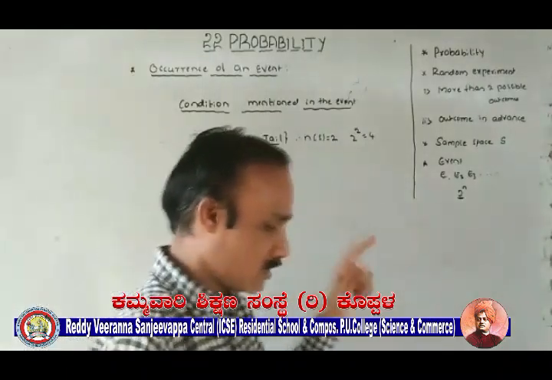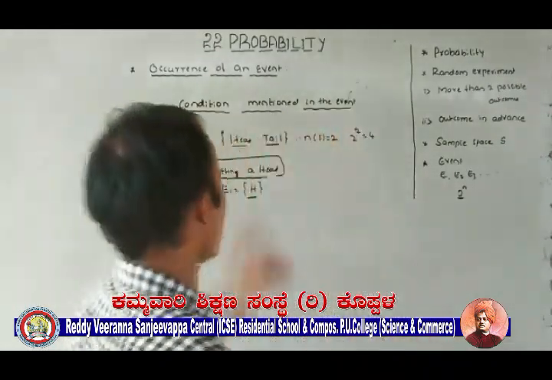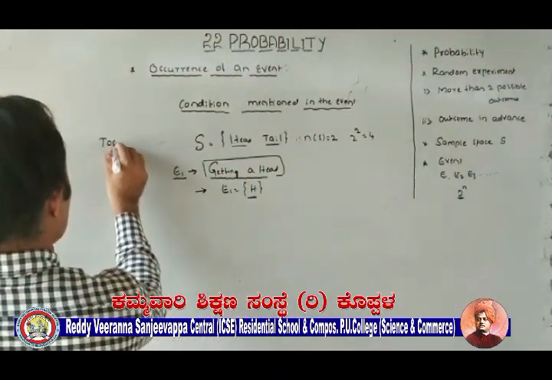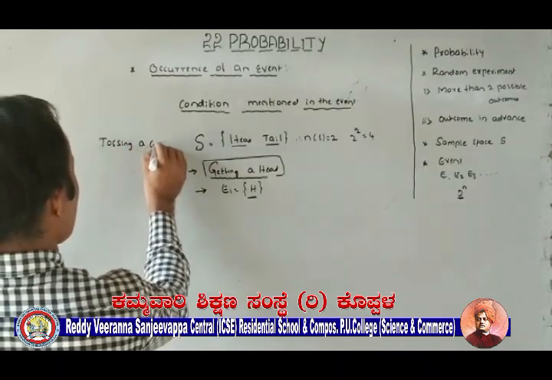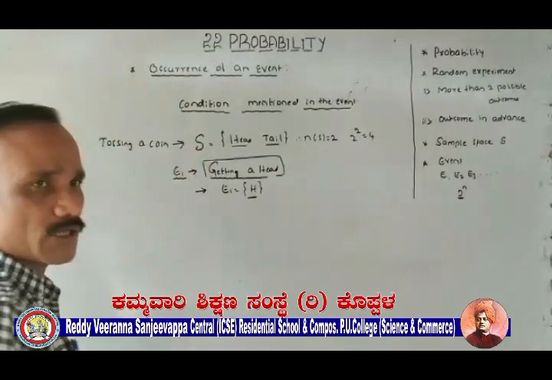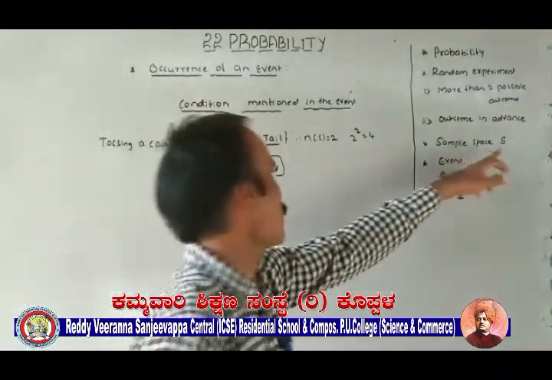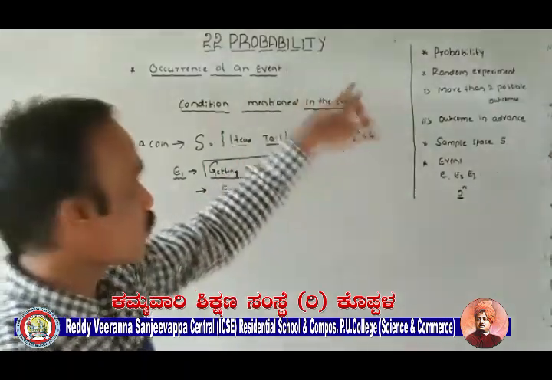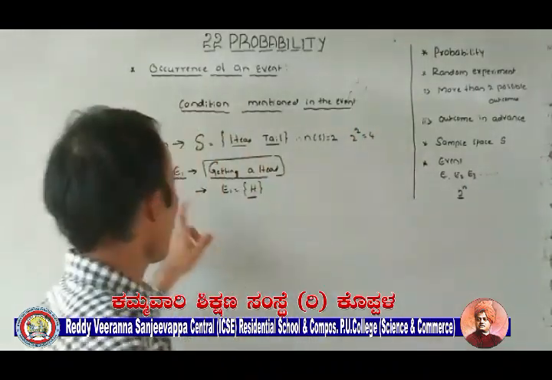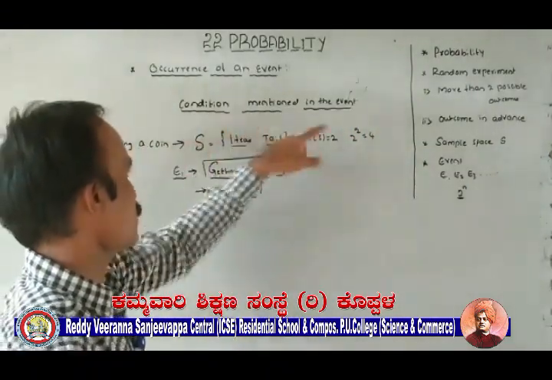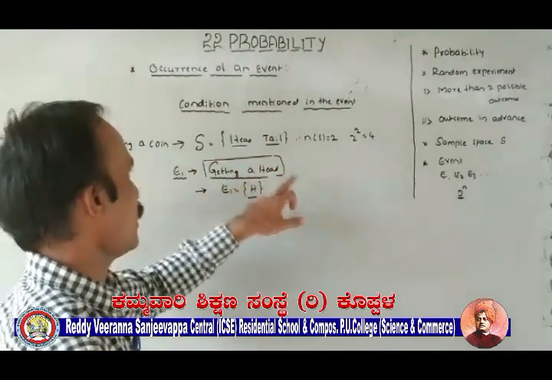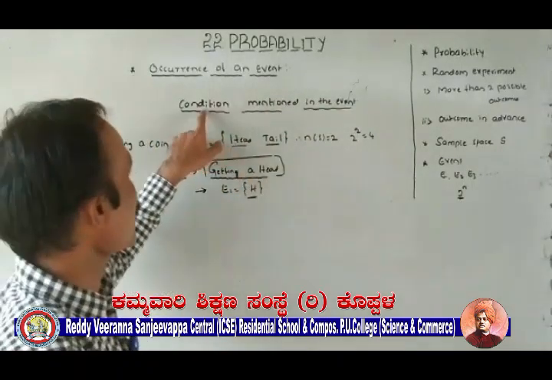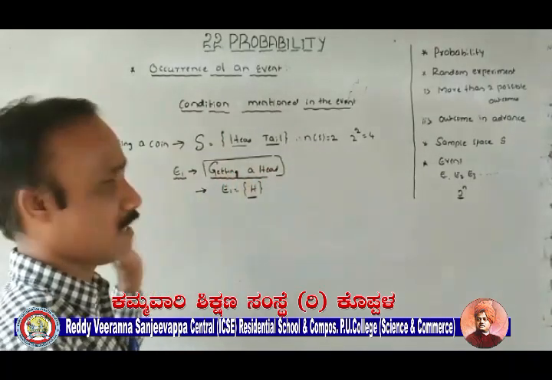What is the meaning of occurrence of an event? When the outcome of a random experiment satisfies the condition. This is the random experiment, tossing a coin. That is the sample space, number of possible outcomes, head or tail. Total number of possible outcomes is 2, total number of events 2 power 2, that is 4. I will consider one event, getting a head. What is the condition mentioned in this event? Getting a head. This is the condition.